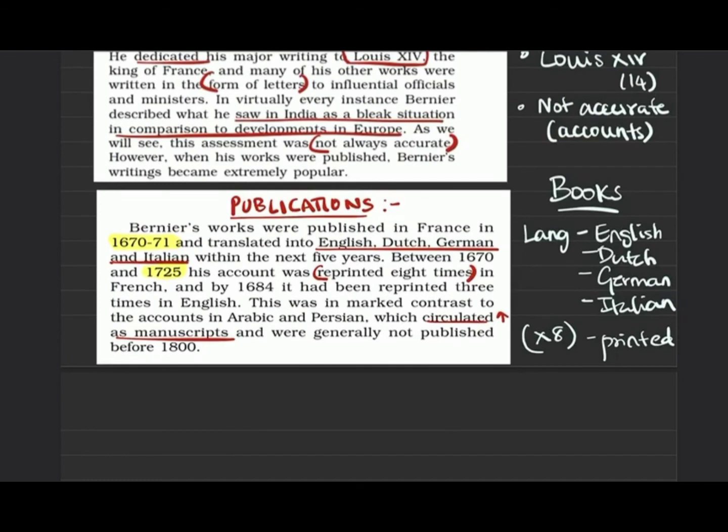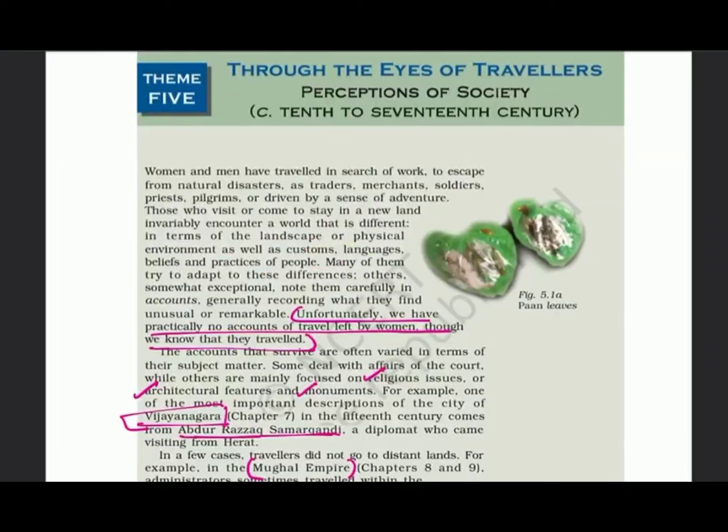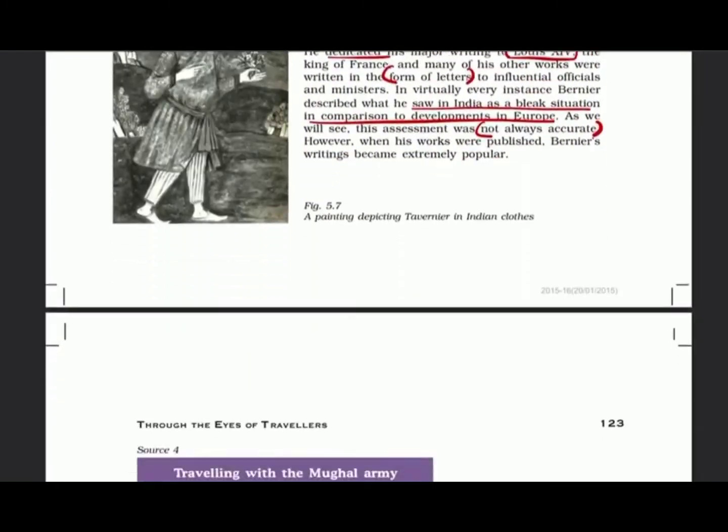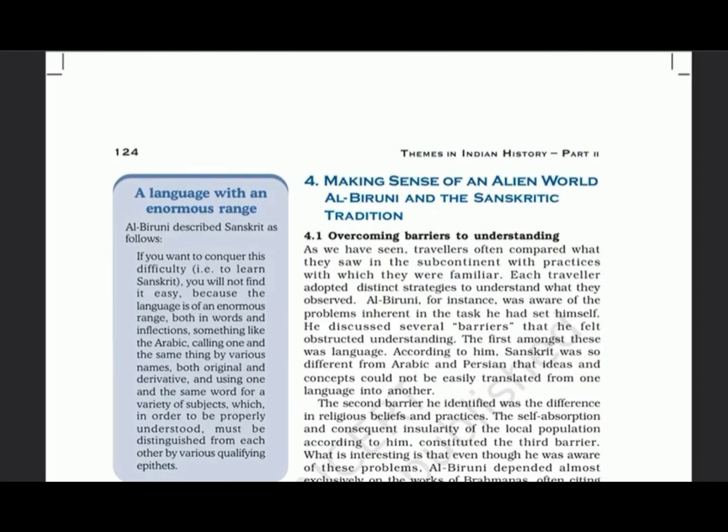Next is about the books he had written, which became bestsellers. Bernier's works were published in France and translated into English, Dutch, German and Italian, these four languages, and also reprinted eight times. It was circulated as manuscript and generally not published before 1800. So we have covered a lot of things, the publications, up to this point. In the next part we will be seeing the other four topics. Thank you.